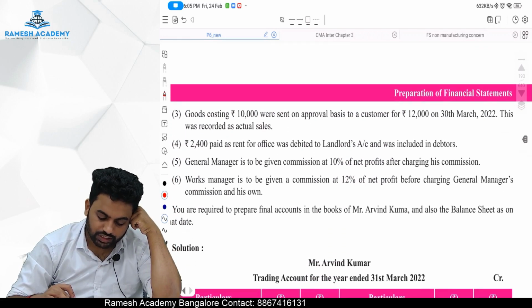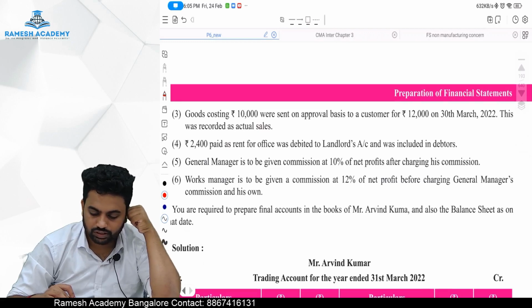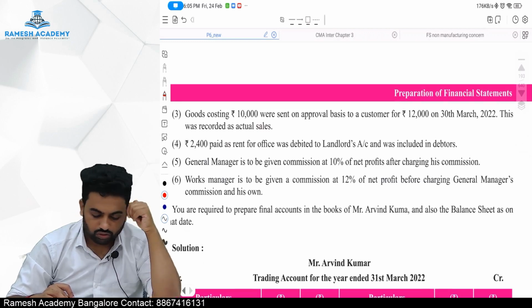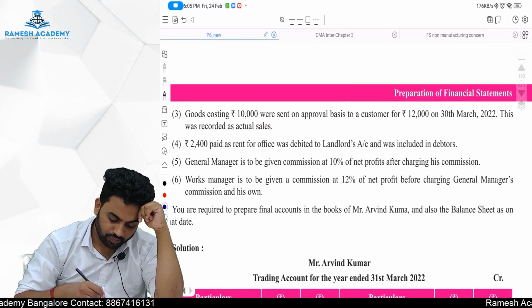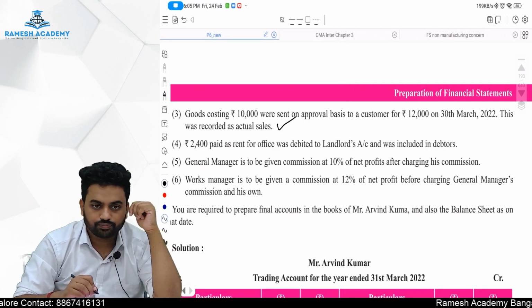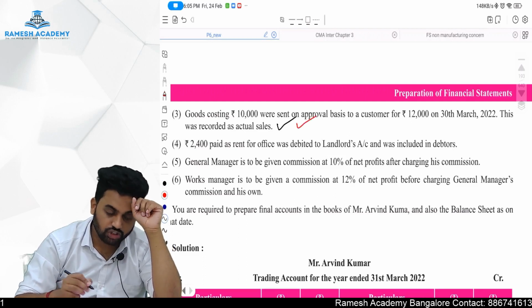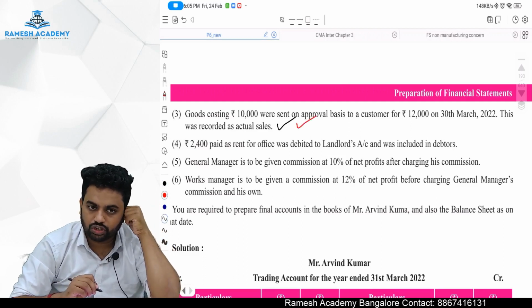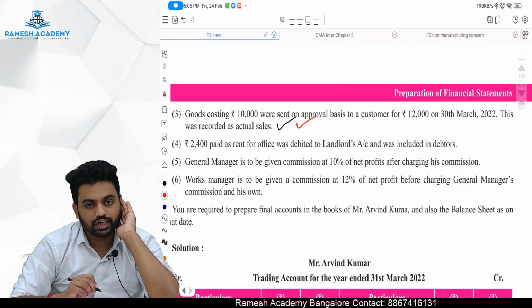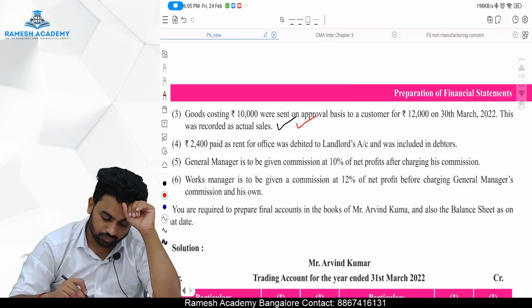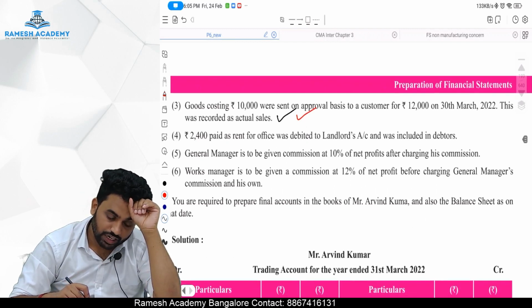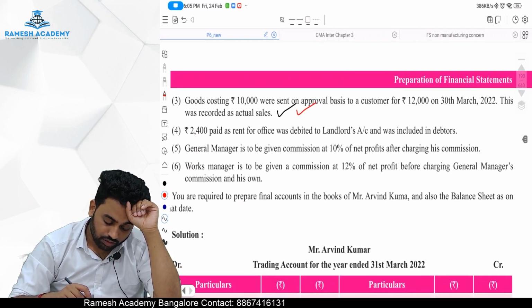Goods costing rupees 10,000 were sent on approval basis from customer. So one should be adjusted to the trading account. The same should be adjusted to the balance sheet as a closing stock, because that is our closing stock. We should reduce it from the sales. At the same time we should add it to the closing stock.